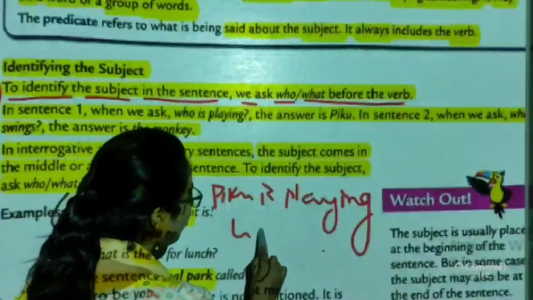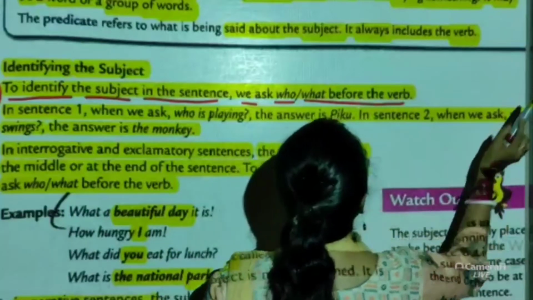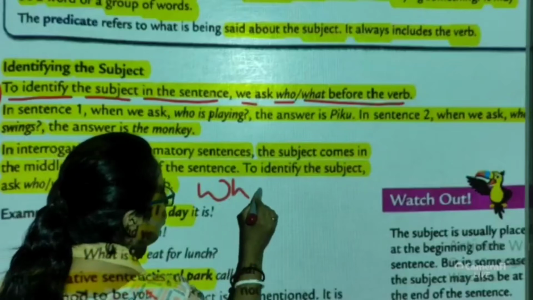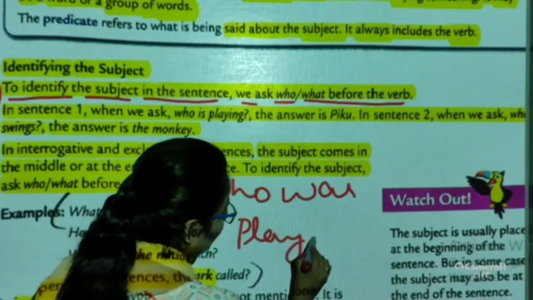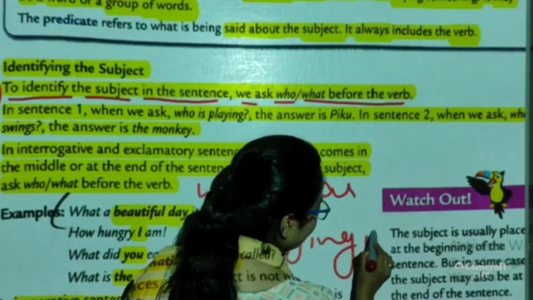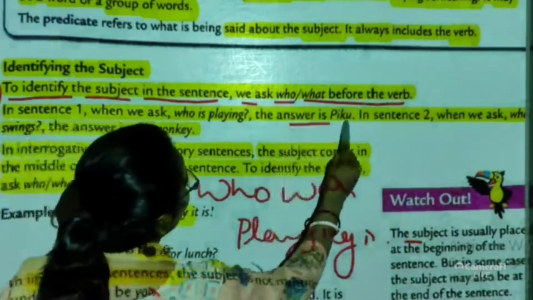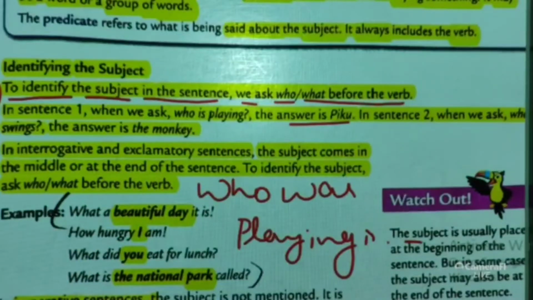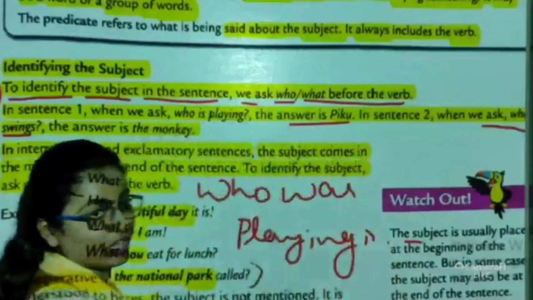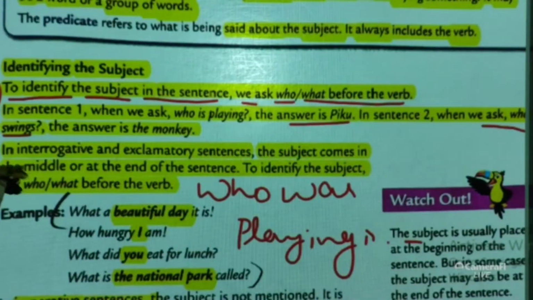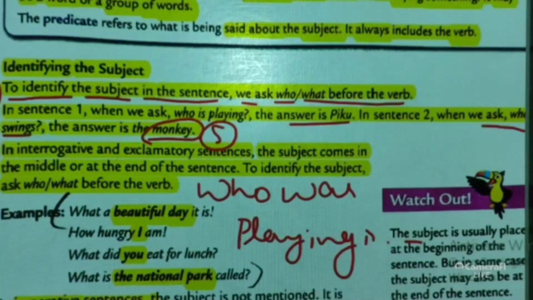Now, if we ask who was playing in the garden? The answer would be Piku. Meanwhile, when we ask who swings, we know the monkey was swinging from one branch to another. The answer would be the monkey. So the monkey becomes the subject in this sentence.